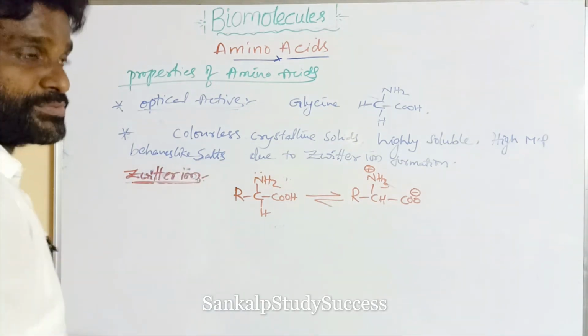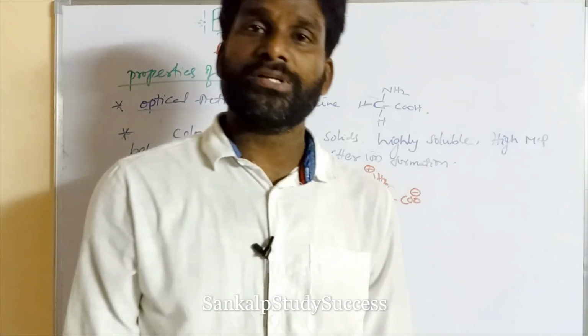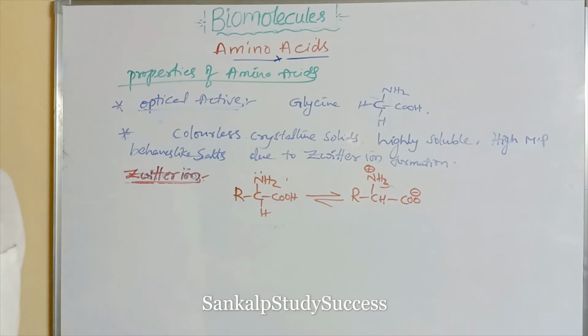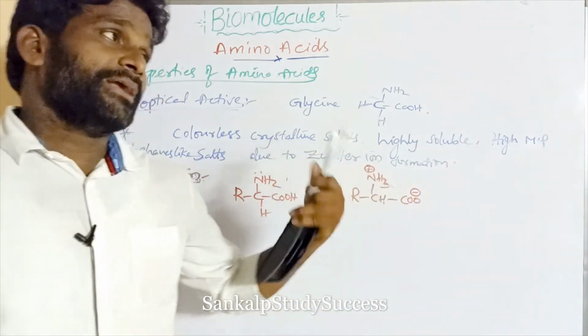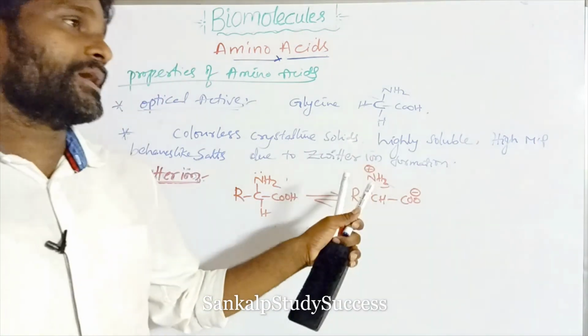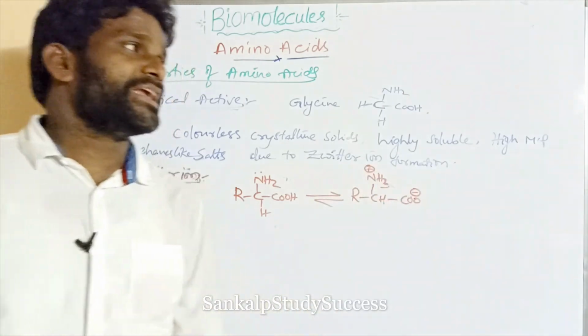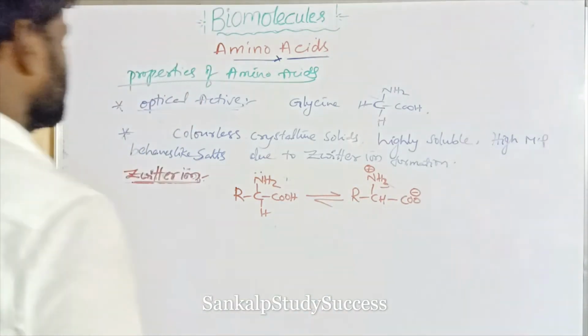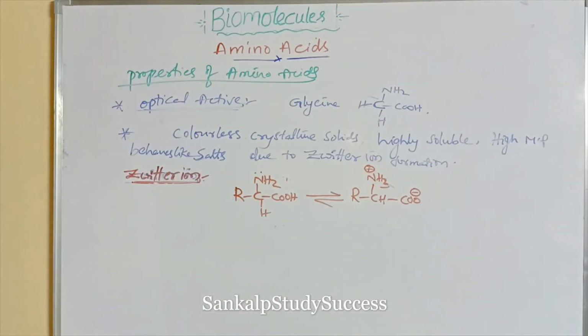So what is a Zwitter ion? In aqueous solution, the amino acid can lose a proton from the carboxylic group and the amino group accepts that proton to form positive and negative charge in the same molecule. This is known as a Zwitter ion.